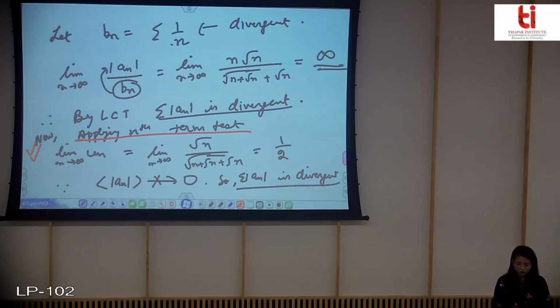If you want to do it mechanically, you can always do it. Now this says that mod of an is divergent, and if you feel it doesn't say anything about the alternating series, then you will apply the Leibniz test. I am just saying that it will save time. You can say directly that the third condition is not satisfied, so this will also diverge.